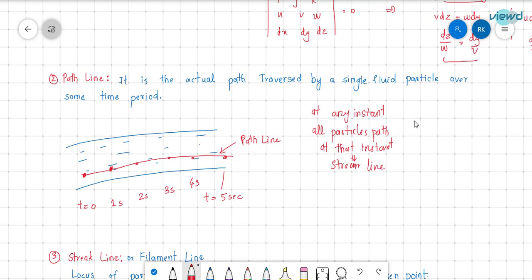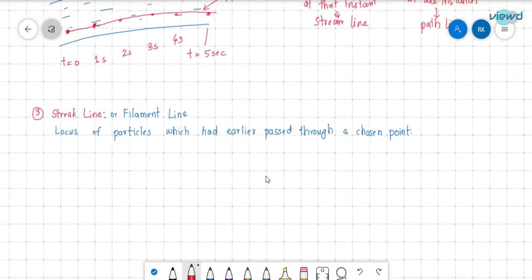And what is path line? We are considering only a single particle at all instances. That is called path line. So that is the difference between streamline and path line.